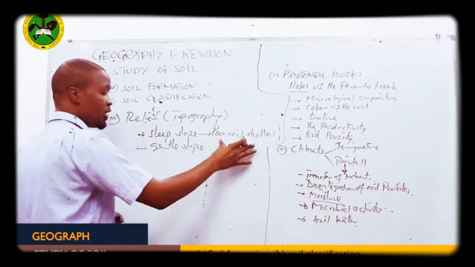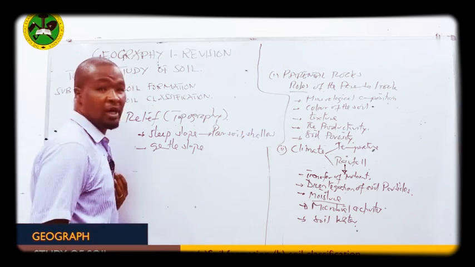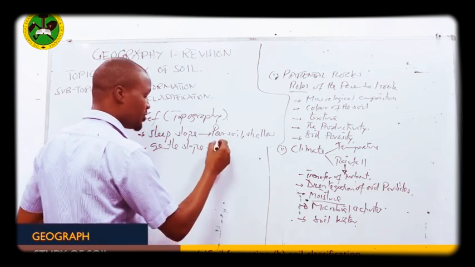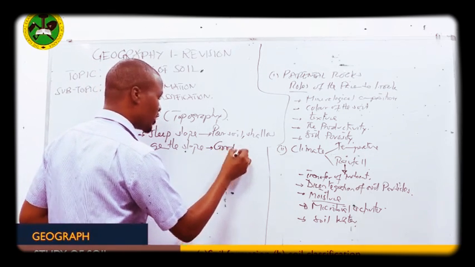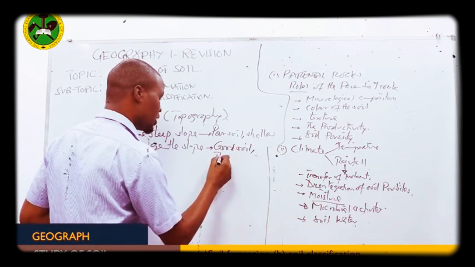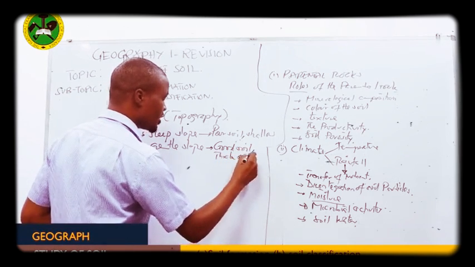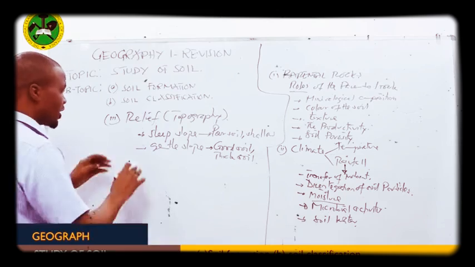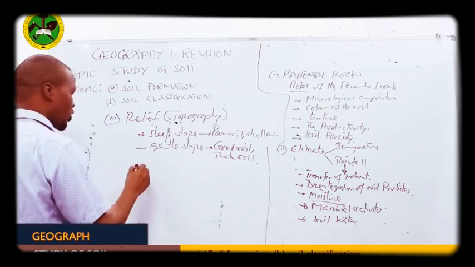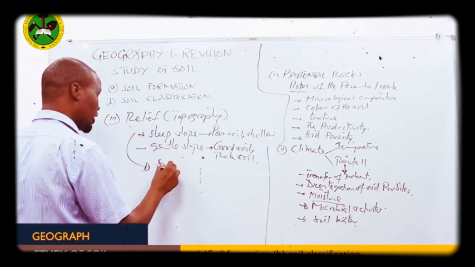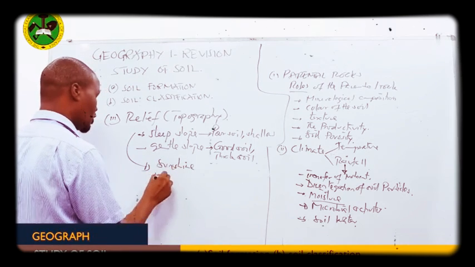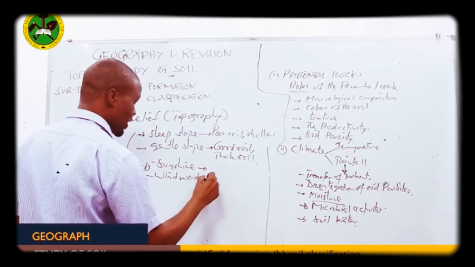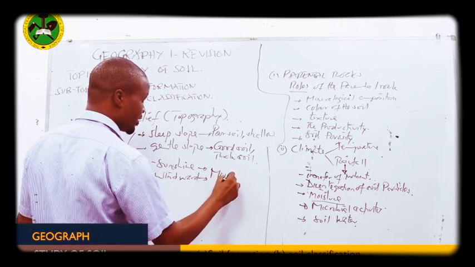So automatically at the steep slope, the soils that will be formed we consider to be unproductive. While at the gentle slope, the soils formed will be good soil, because it is thick soil, not shallow soil. Then we can explain relief another way: an area that receives sunshine at the windward side tends to have more moisture.